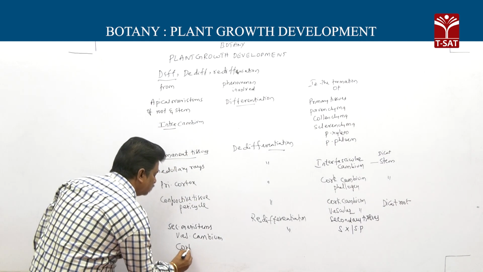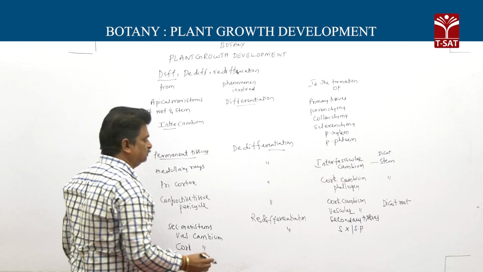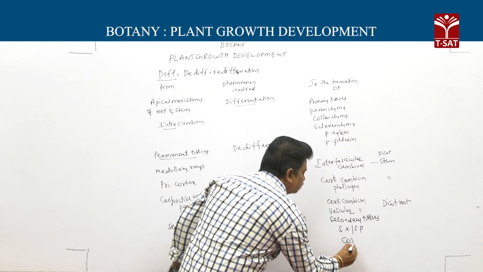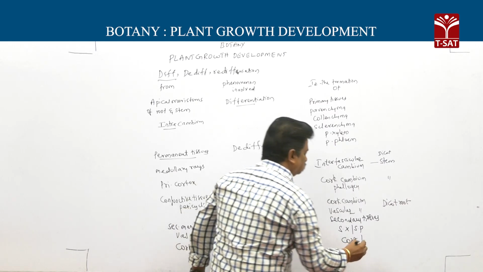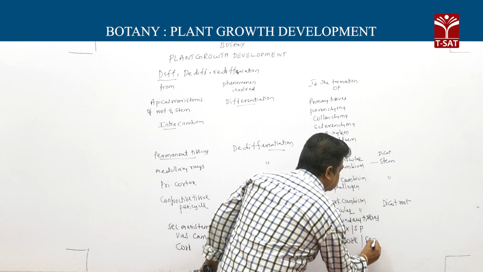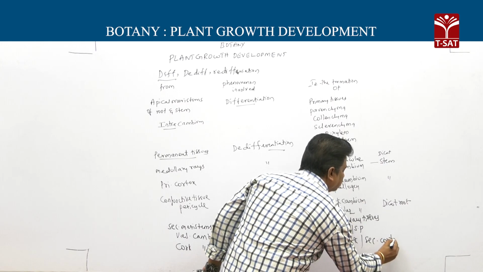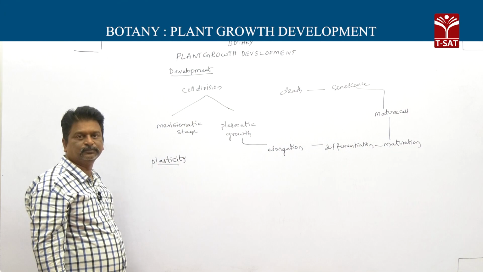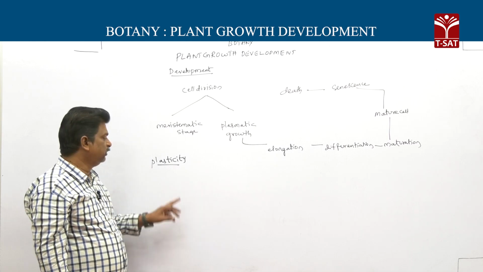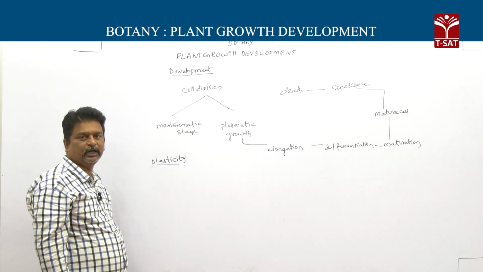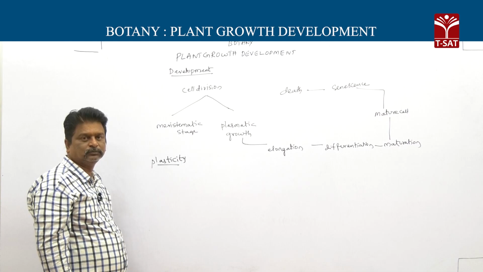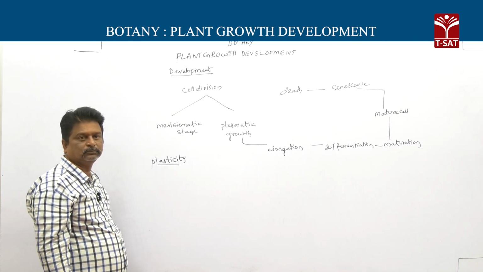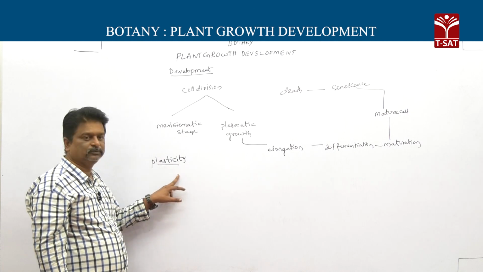Then cork cambium by redifferentiation produces cork and also secondary cortex. Plants show different adaptations for the environment. It is called plasticity.